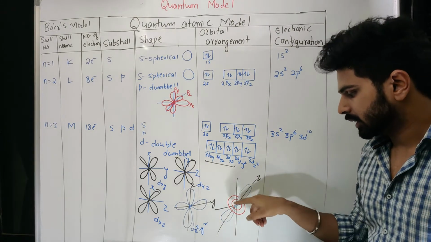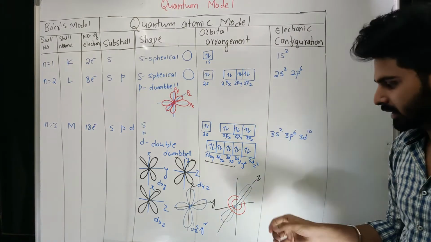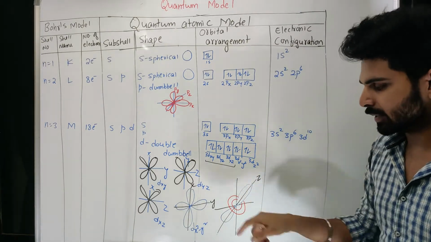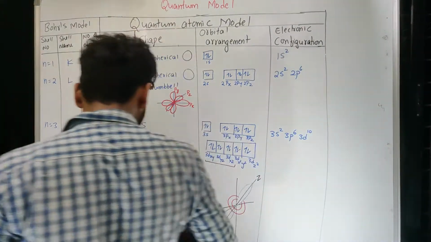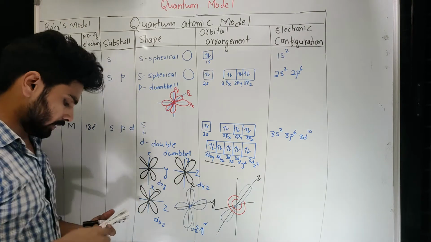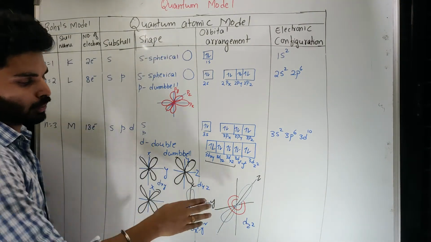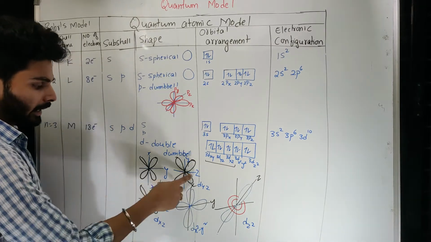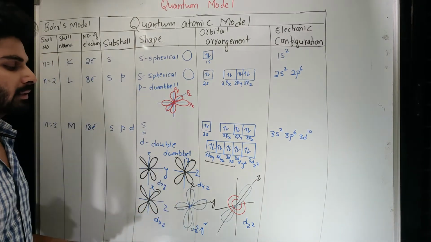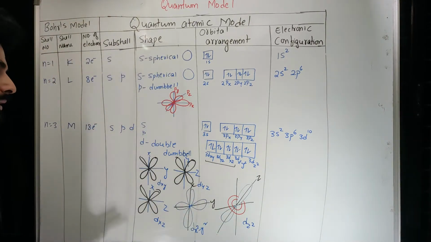That means one is dumbbell type, another is like a tube or like a tire that surrounds this particular dumbbell. Now there are some questions asked: this is the only orbital, that is dz square, which does not contain 2 dumbbells. Rest all are having 2 dumbbells. In d subshell only dz square is not having complete 2 dumbbells.